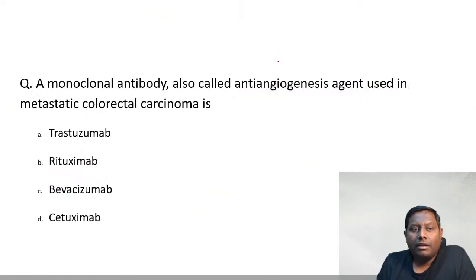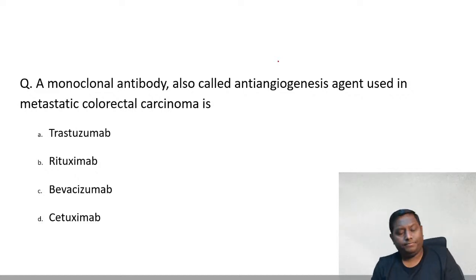Okay. A monoclonal antibody, also called anti-angiogenesis agent, used in metastatic colorectal carcinoma is trastuzumab, rituximab, bevacizumab, cetuximab. Go ahead, please. All of these are very, very high yield questions. It has been asked, or it could be an upcoming question in your exam. I mean the topic that I have chosen here is a very, very high yield topic.